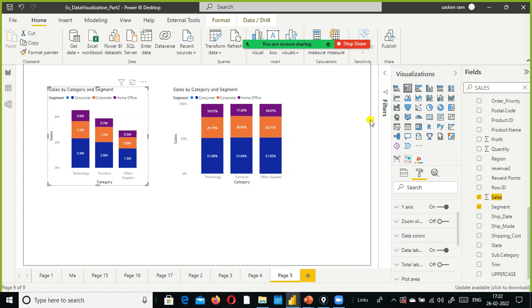The next one is we discussed table and matrix visual. What is the difference between table and matrix visual? So matrix shows the hierarchy. The table has two dimensions and matrix has more dimensions. Matrix is a three-dimensional view and table is a two-dimensional view, and it returns only the columns.